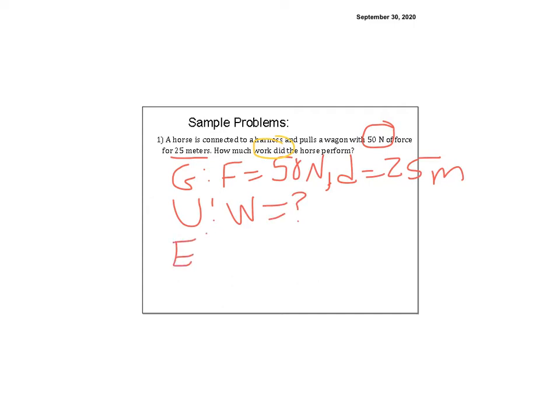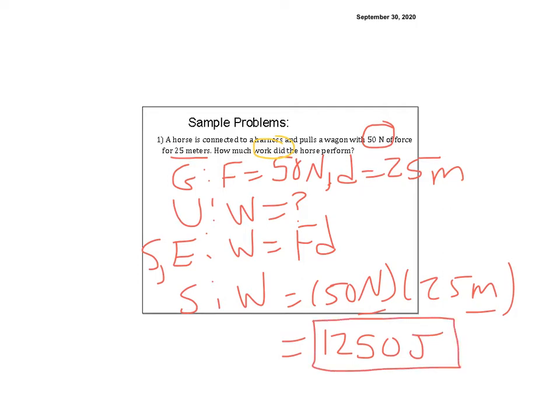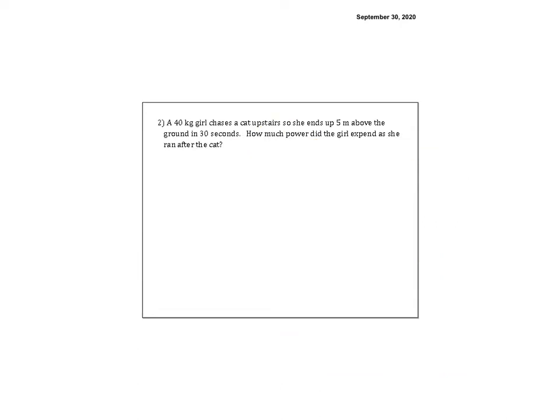So my equation is work equals force times distance. It's already solved. So my solution is simply going to be W equals 50 newtons times 25 meters. I pull out my calculator, and that comes out to be 1,250 Newton meters. But remember, a Newton meter is a joule. So let's put it as joules. You could put either one, but let's put it as joules. Done. Nice and easy. We like these.